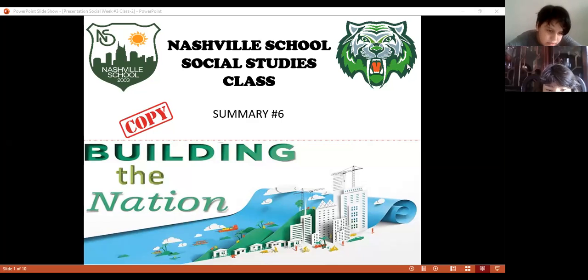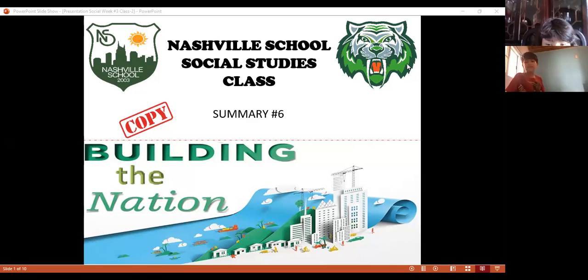Settlers come to the Southeast. Who can mention the names of these settlements? St. Augustine, Roanoke Colony, Jamestown. What else? And the founders are in England.